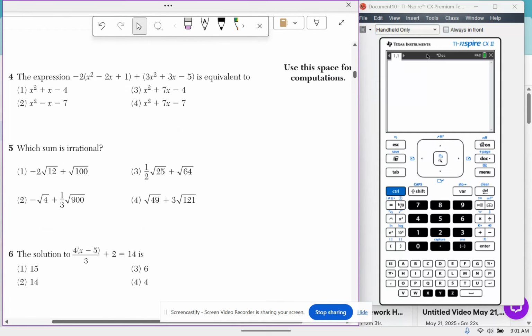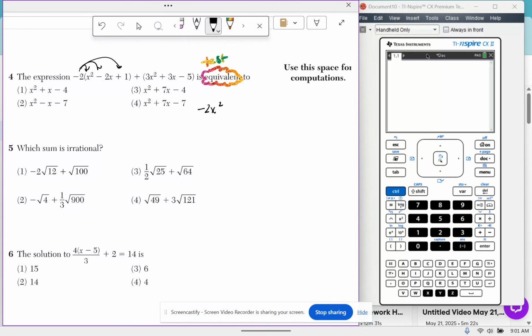Question 4. The expression -2 times x squared minus 2x plus 1 plus 3x squared plus 3x minus 5 is equivalent to. The good news about the word equivalent means that you can test your answer in the calculator, okay? So let's go ahead and do it algebraically, and then we'll go over how to do it in the calculator if you get stuck with the algebra. So first, I'm going to get rid of my parentheses by distributing a -2 to each term.